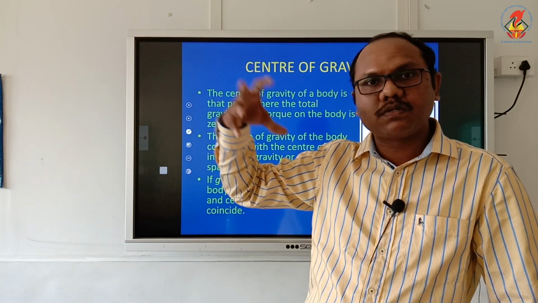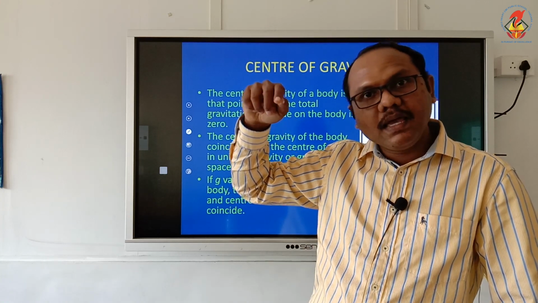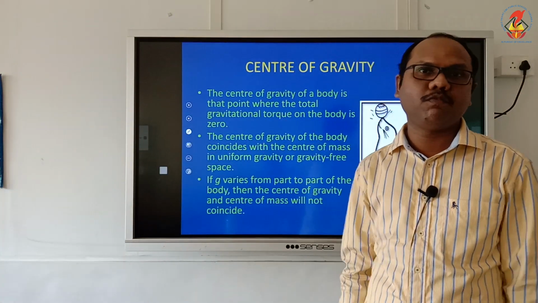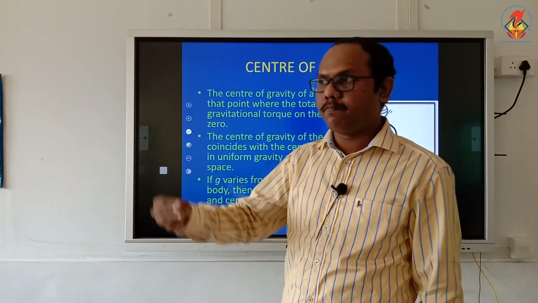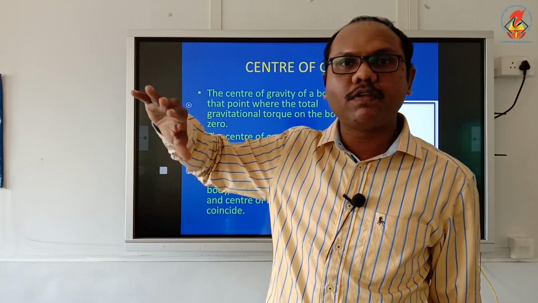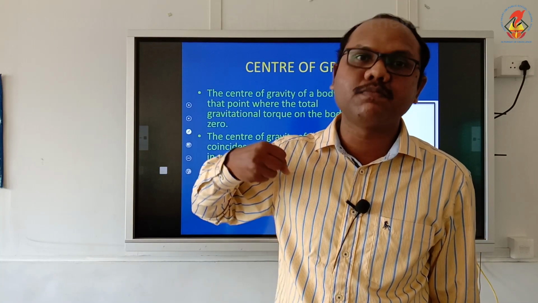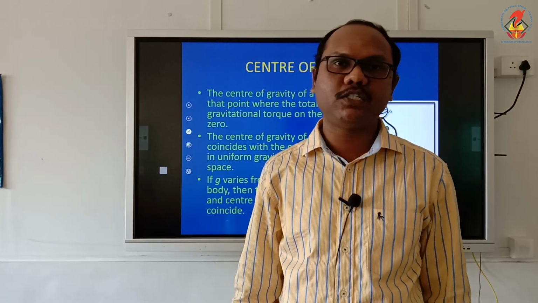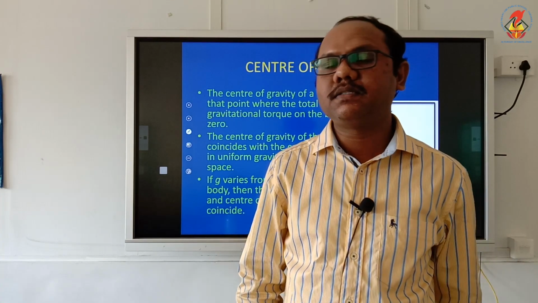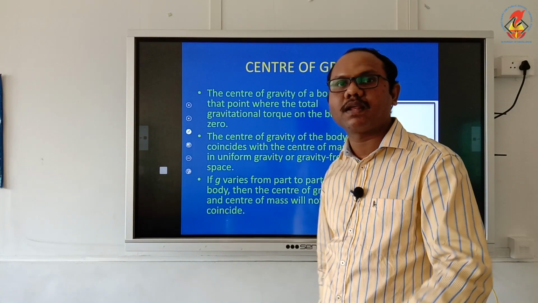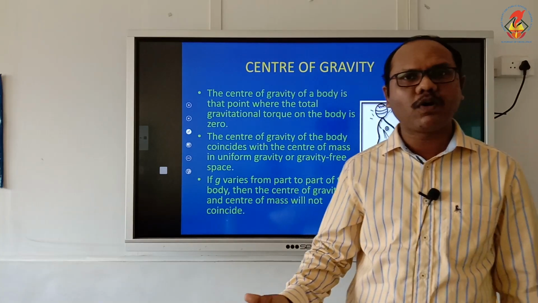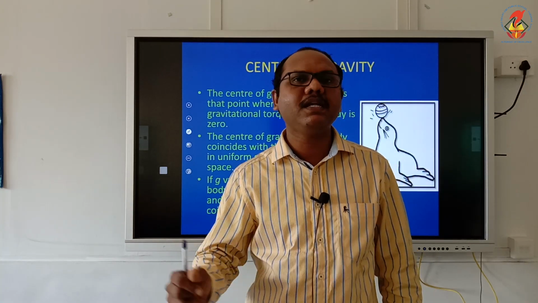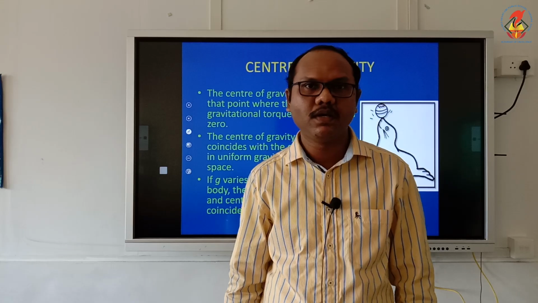Say for example, the moon is attracted by the earth. In the moon, if I take the center of mass and center of gravity, both of them will be different because it's a massive thing. The side of the moon closer to the earth will experience more gravitational pull by the earth, and the other side of the moon experiences less gravitational pull. So the center of gravity point and center of mass point will remain different. Otherwise, for small, normal bodies on the earth, center of gravity and center of mass lie at the same point.